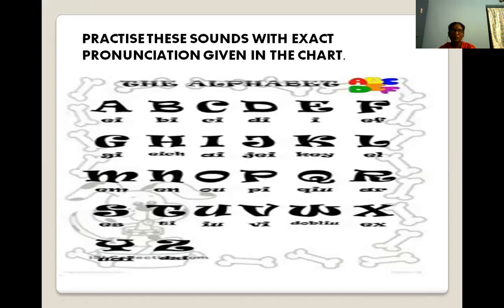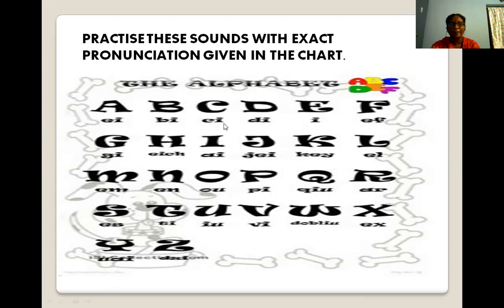Again, we go for the practice of it. Only you have to stress on these, not on the alphabets. You may feel that we know the alphabets, so why pronounce them again. But with this sound, the given sound below, you have to pronounce these alphabets.